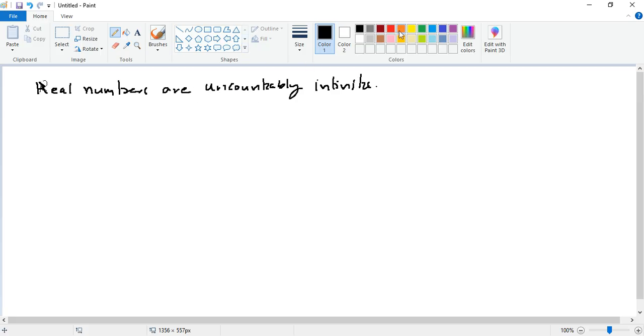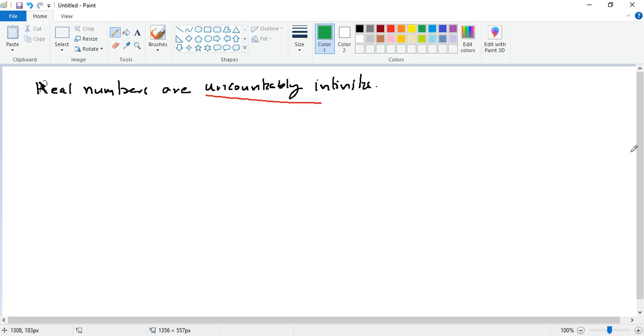But to prove that they are uncountable, what we are actually trying to prove is that if we list down all the real numbers that we have, and if we map each real number to a natural number, then we have to prove that we will miss to map some real number in the list of all the real numbers that we have listed, right?